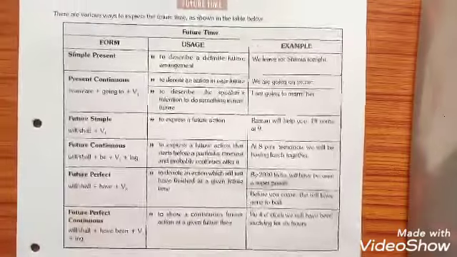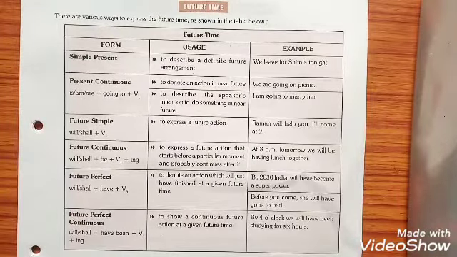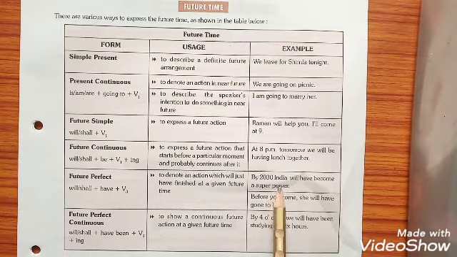Now the third one is future perfect tense. Although these two tenses, future perfect and future perfect continuous, are fully outdated, they should be known to us. Future perfect tense is used to denote an action which will just have finished at a given future time. The action which is going to be finished at a given future time, this is known as future perfect tense. The structure is subject plus shall or will plus have plus V3 plus other words. By 2030, India will have become a superpower.